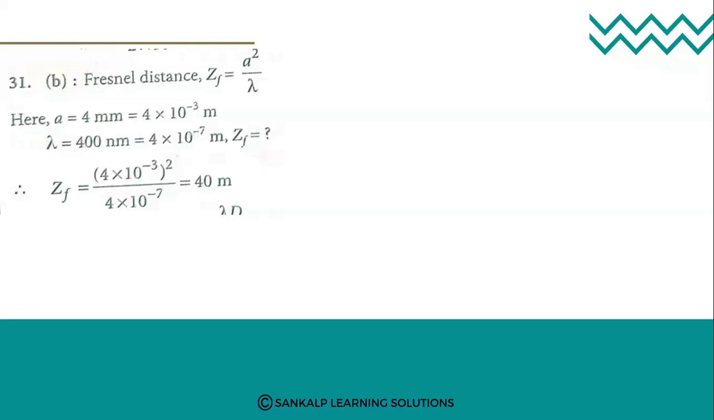So ray optics is a good approximation when the Fresnel distance, the Fraunhofer distance, is considered. So it is a good approximation when it is 40 meters, student.